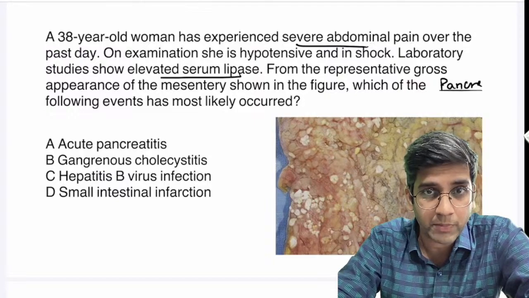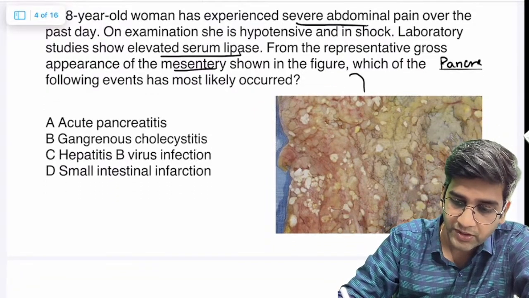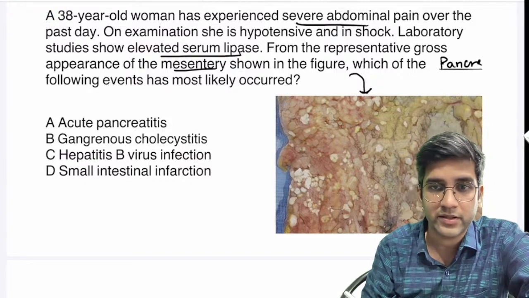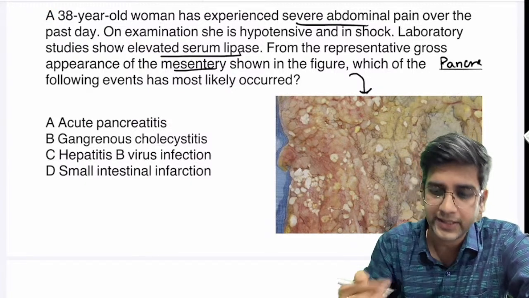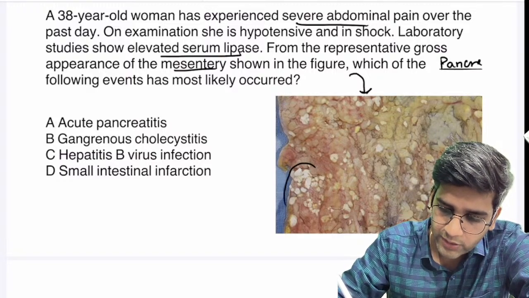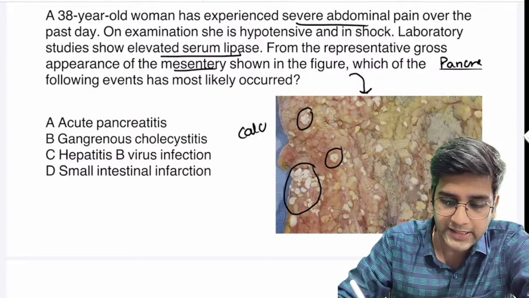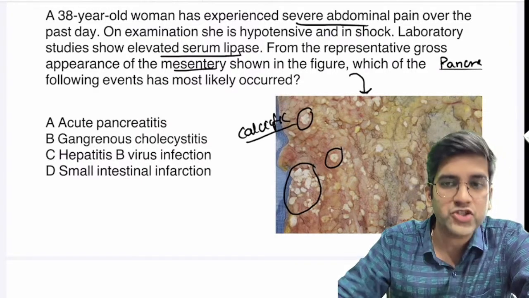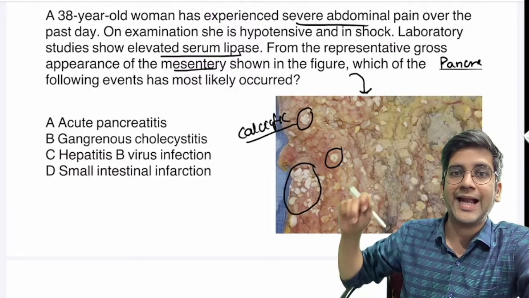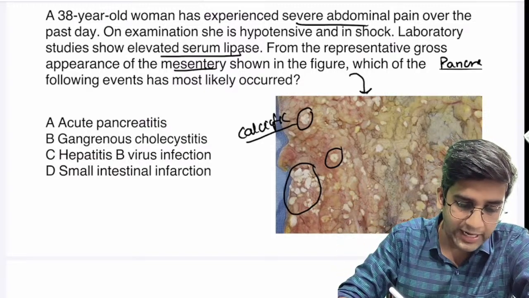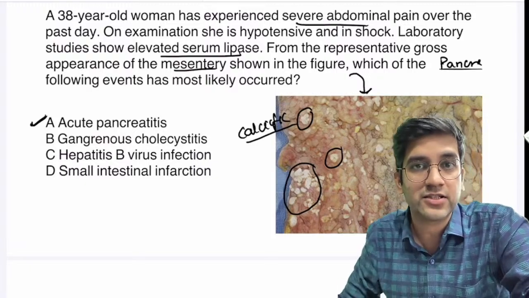The first thing which will come to my mind from the representative gross specimen, which is actually that of a mesentery, is a gross specimen, right? Perfect. It's an acute condition, most likely pancreatitis, because of very severe abdomen pain for 1 day, right? So this is an omental lesion, and what are these? The classical image from Robbins, these are nothing but omental calcification. So calcification in the omentum can happen due to pancreatitis because the enzymes go outside and destroy the omental wall, right? So the answer is absolutely right. It's an acute pancreatitis. Right, saponification seen. Archit is bang on with his answer.